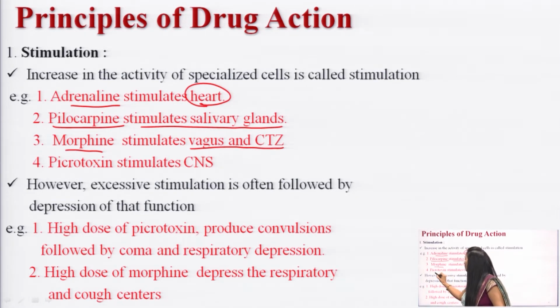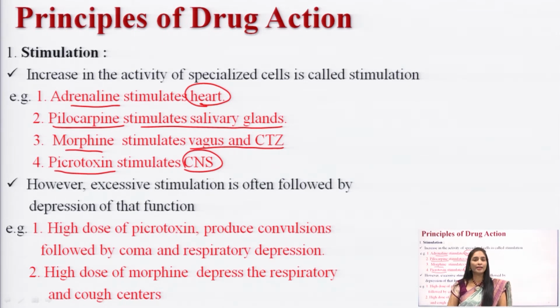And the last drug, picrotoxin. Which type of drug is it? It is usually used as a central nervous system stimulant drug. Once you take picrotoxin, it will stimulate the CNS. But the one point you have to remember here: every drug stimulates at its therapeutic dose. Whether it is adrenaline, pilocarpine, morphine or picrotoxin, it will stimulate its respective centers in a therapeutic dose.